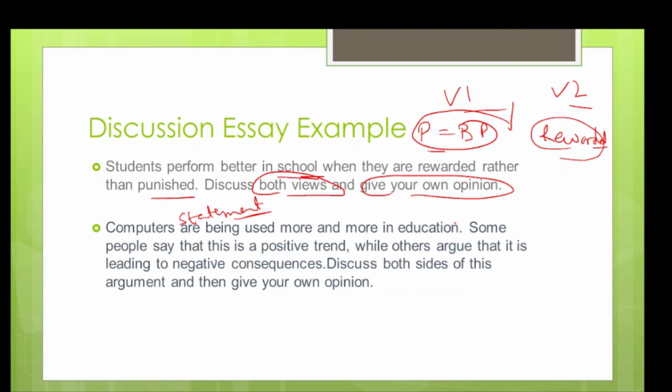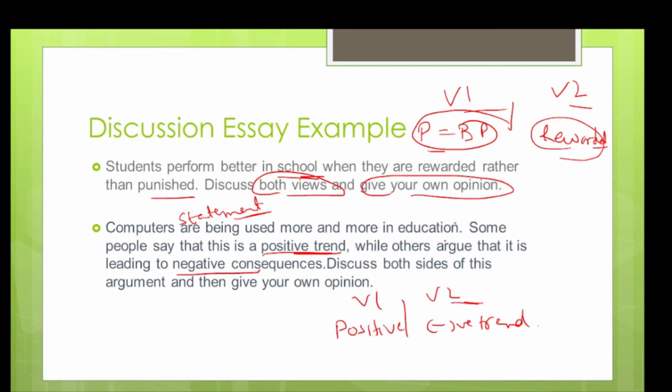The question is: some people say it's a positive trend, while others argue it is leading to negative consequences. So the first point of view is your positive trend, and the second point of view is your negative trend. Okay. In the first body paragraph, you will write what the positives of computers in the education field are.